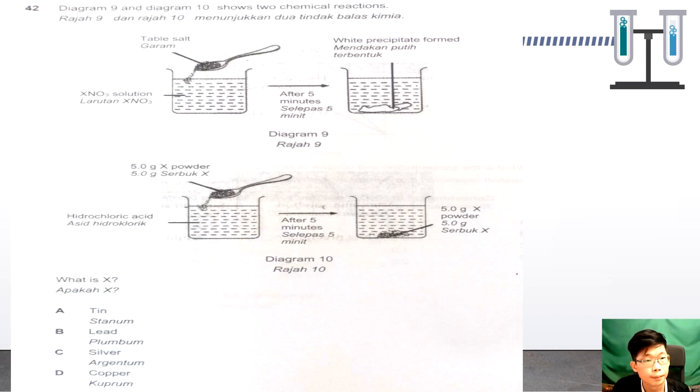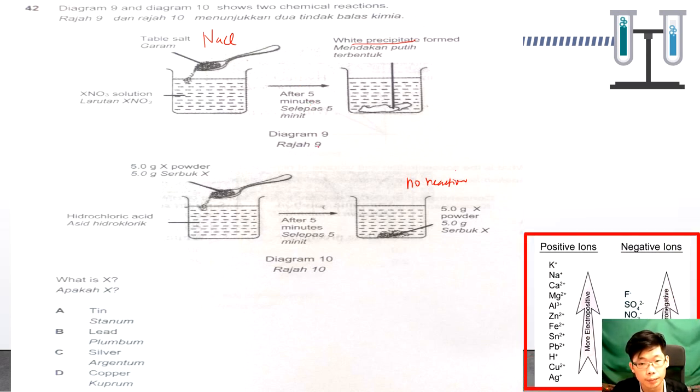Okay, diagram 9 and 10 shows two chemical reactions. Okay, let's see. Table salt, you have to know this is sodium chloride. Then 5 gram of powder X is put inside the hydrochloric acid. After 5 minutes, 5 gram of X powder remains, meaning that in this reaction, no reaction. Okay, this one, sodium chloride is put into the X nitrate solution. So it forms a white precipitate. So we have to see what is the possibility.